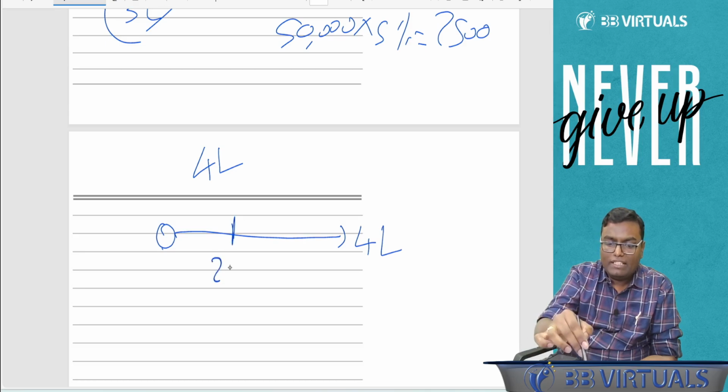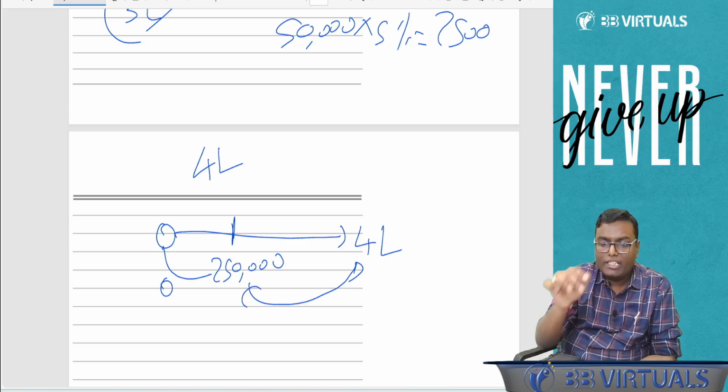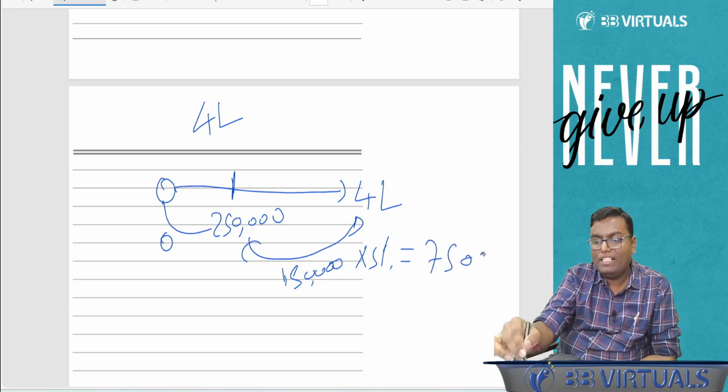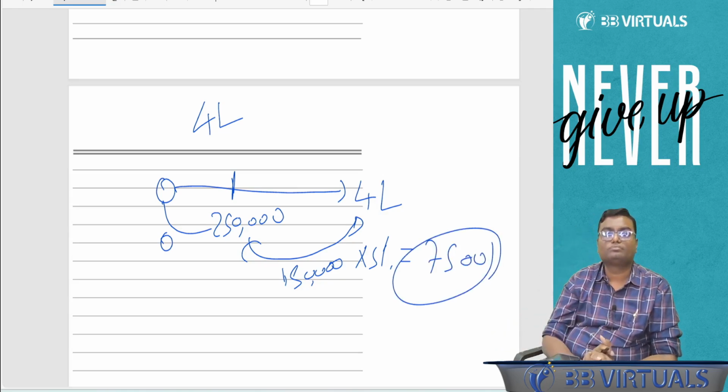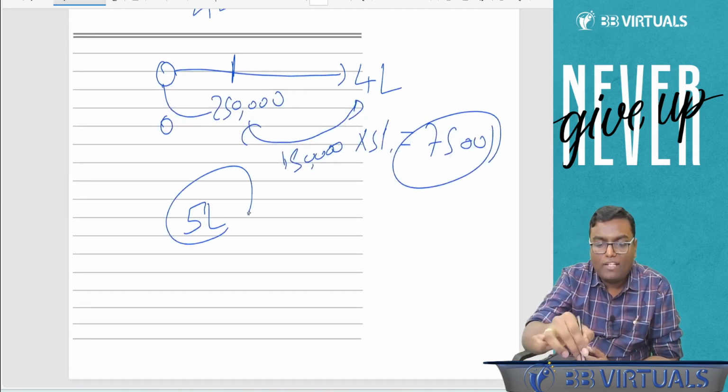In between, there is one level of 2,50,000. Up to 2,50,000, tax rate is 0. 2,50,000 to 4 lakh, how much is the difference in income? 1,50,000. On that, how much will be your tax rate? 5%. So what is the total tax amount that you will have? 7,500. Perfect.